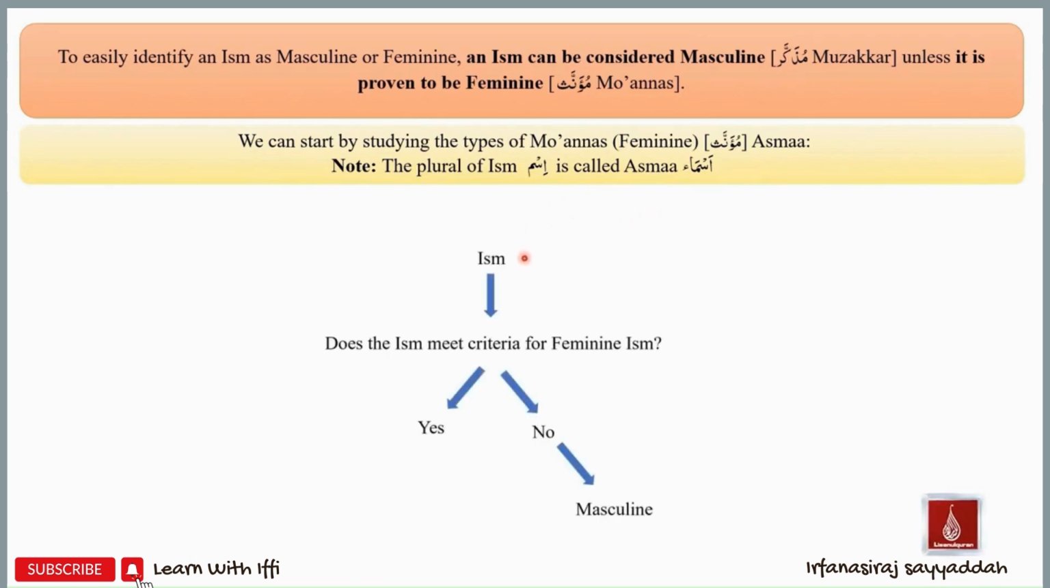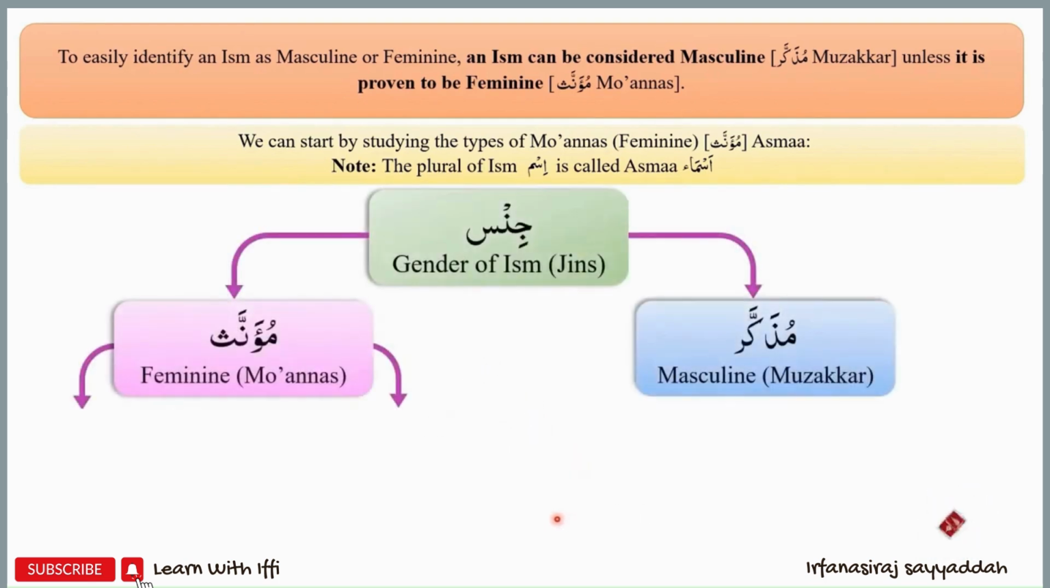So for each ism, we will look at certain criteria, and we will see if that ism fits the criteria for a feminine ism. If it meets that criteria, we will call that ism a feminine ism. And if it does not meet that criteria, we will call that ism a masculine ism. Once again, every ism has a gender, and that gender will either be masculine or muzakkar, or it will be the feminine gender or muannas. Our study focus will be on studying the different types of feminine asma.